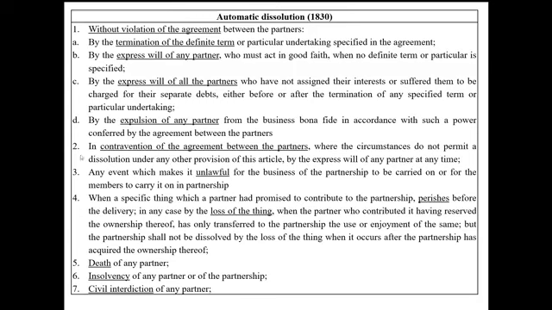Now, tingnan mo yung number 2, in contravention of agreement between the partners where the circumstances do not permit a dissolution under any other provision of this article, by express will of any partner at any time. Example, now ABC are partners of ABC partnership for a fixed term of 10 years. After 3 years, A decides to withdraw.